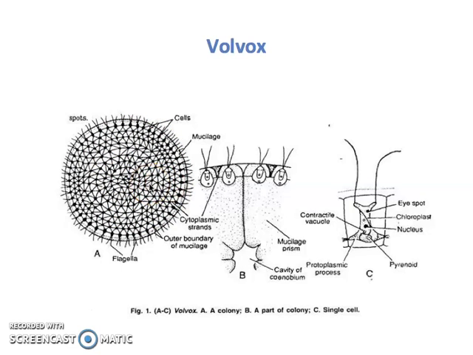In this colony, we have cells, then mucilage, cytoplasmic strands, the outer boundary of mucilage, and the flagella. Mucilage is a sticky substance which keeps these cells together. For example, each cell has the ability to move with the help of its flagella, and yet it is present in the form of a colony.